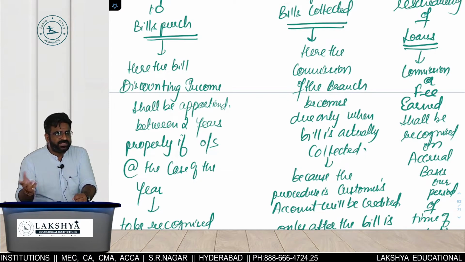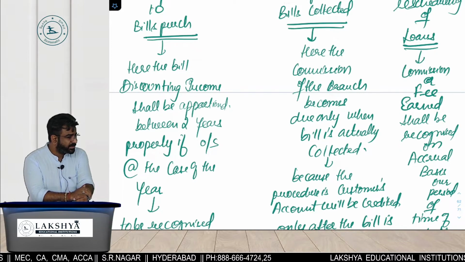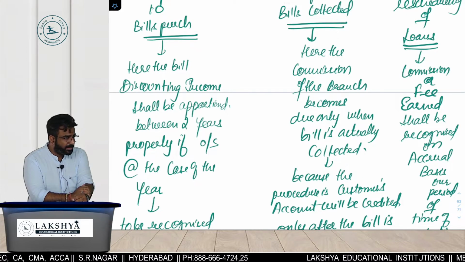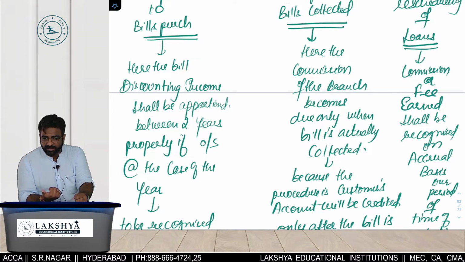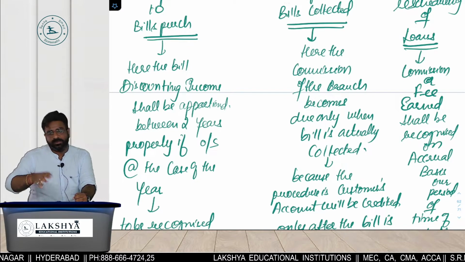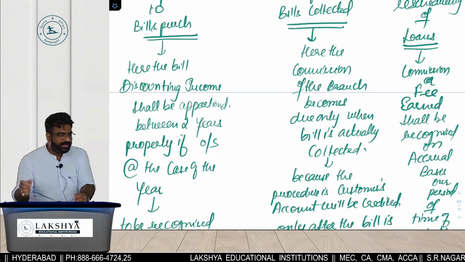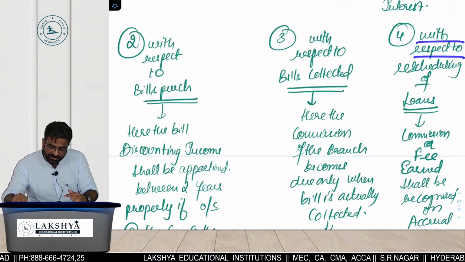When the payment is actually made by whom? The drawee. But in case of bill purchased, you will immediately credit it, but you will show it as a what? Contingent liability. Because you have to wait till the maturity. What if the drawee will pay or may not pay? So till that time it will be a which liability? Contingent liability. And last but not the least, with respect to what?